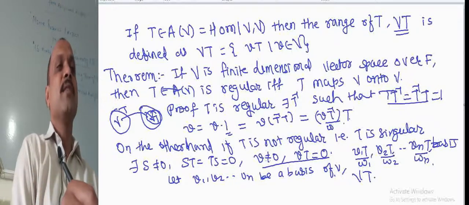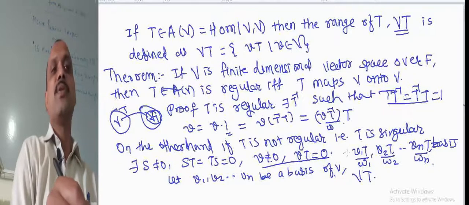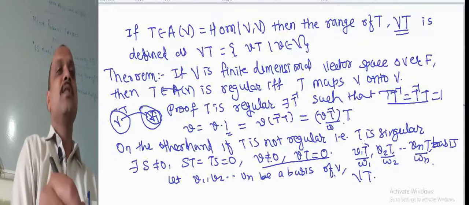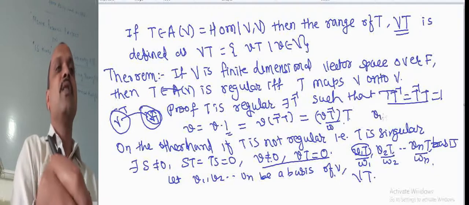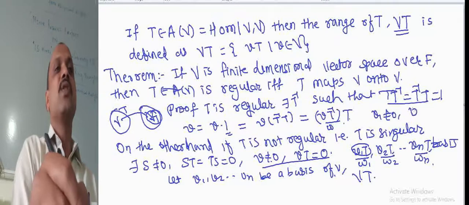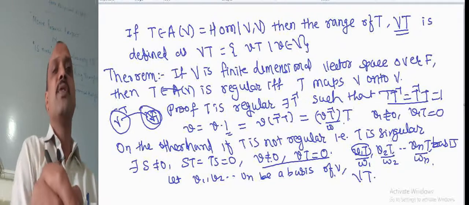Since by this theorem there exists a vector v not equal to 0 such that T of v equal to 0, suppose that this vector is v1, which is not equal to 0, where T of v1 equal to 0.